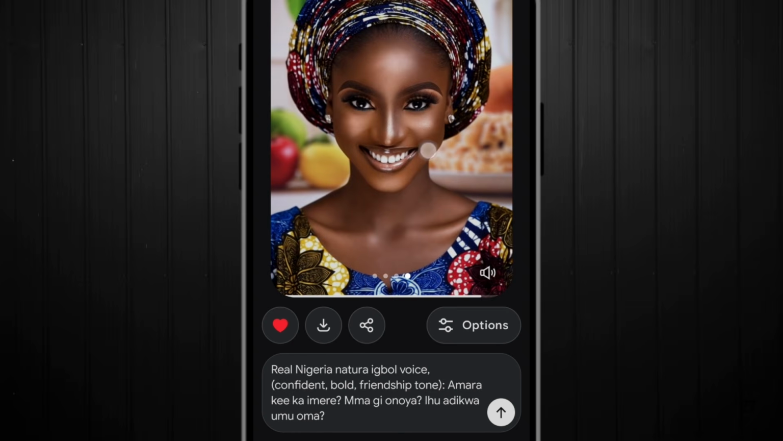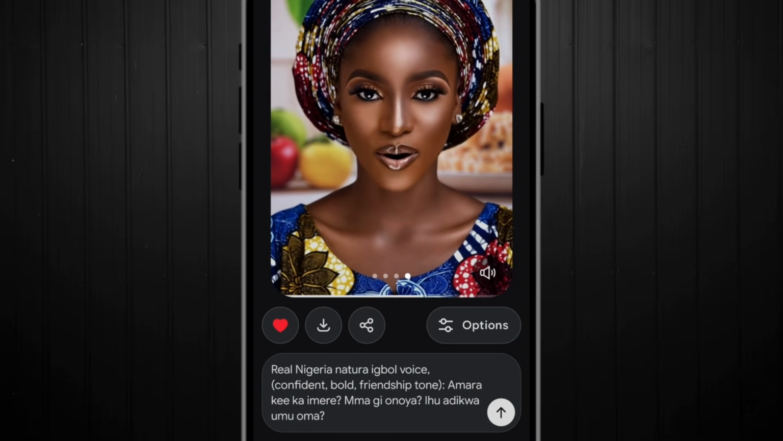Amarachi kaime magionoya ihu odikomo oma.